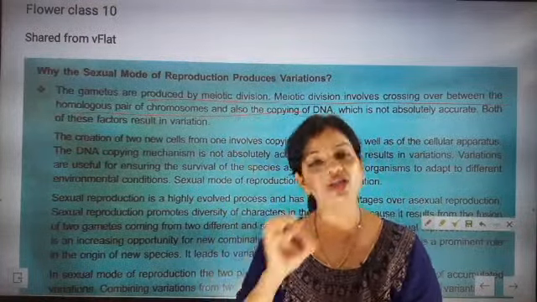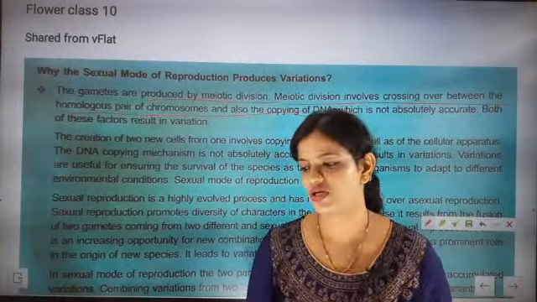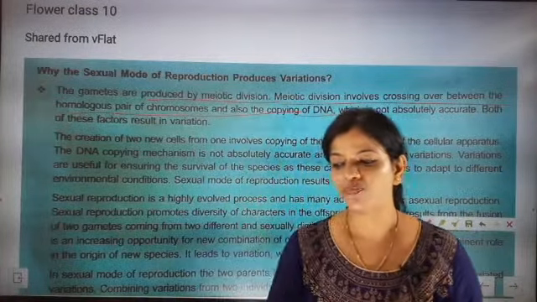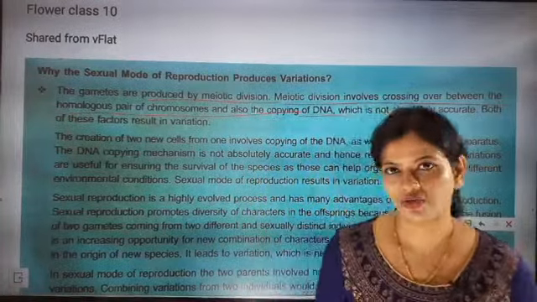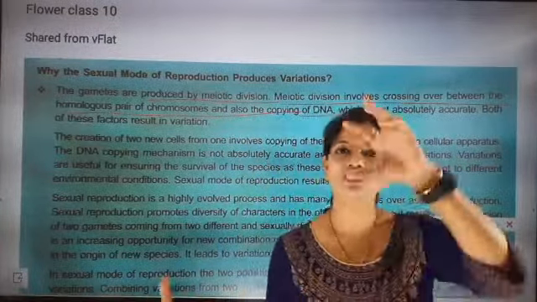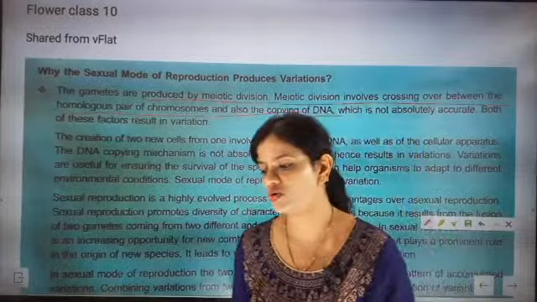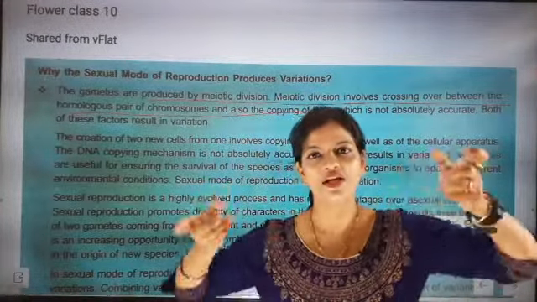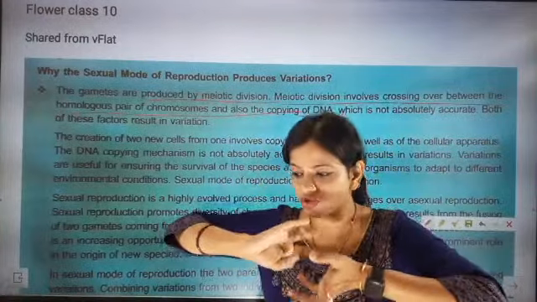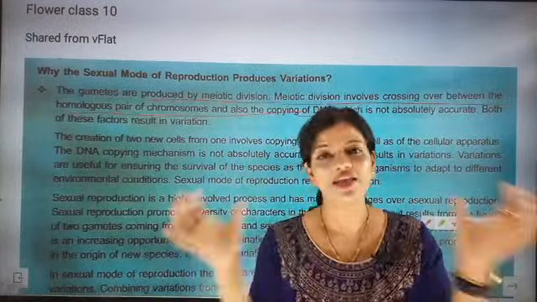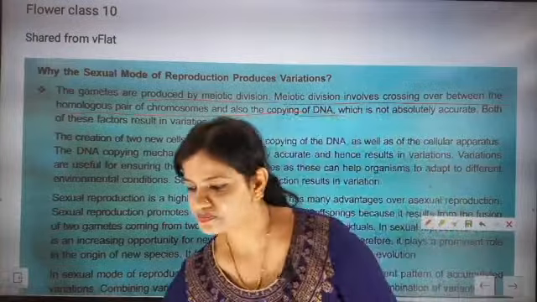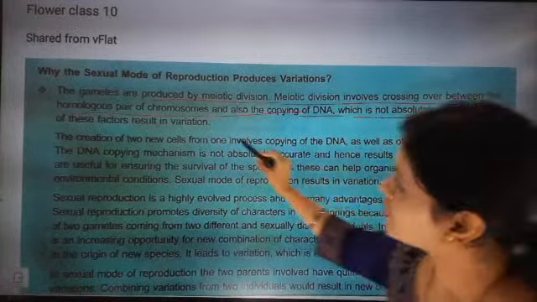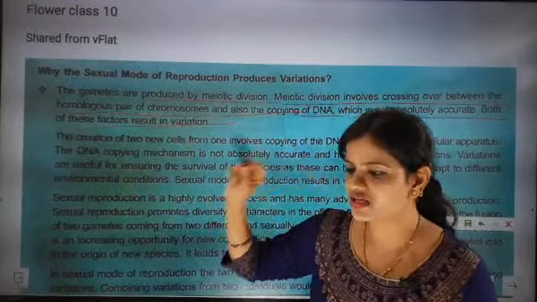So your first key point should be meiotic division. Good evening Tanishka, your first key point should be meiotic division. Because in meiotic division, crossover takes place over the chromosomes, and the DNA selection has to be there. So their selections are going on, and that's why it is the best. Fine. So meiotic division, and which is not absolutely accurate, but both of these factors result in variations.